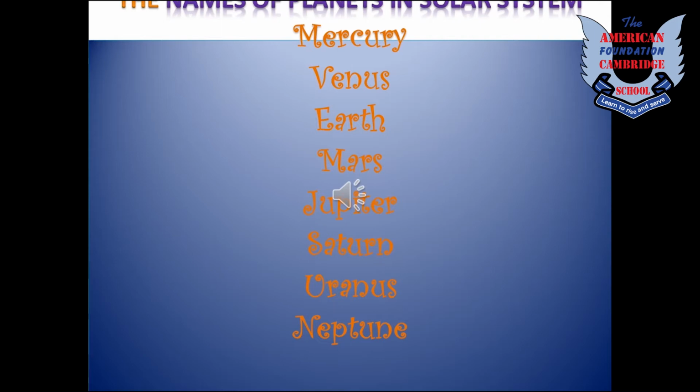Children, these are the names of planets in our solar system. The first one is Mercury, then Venus, then Earth, then Mars, then Jupiter, Saturn, Uranus and Neptune. These are all 8 planets in our solar system. Now let's move on and read about planets and stars in detail.